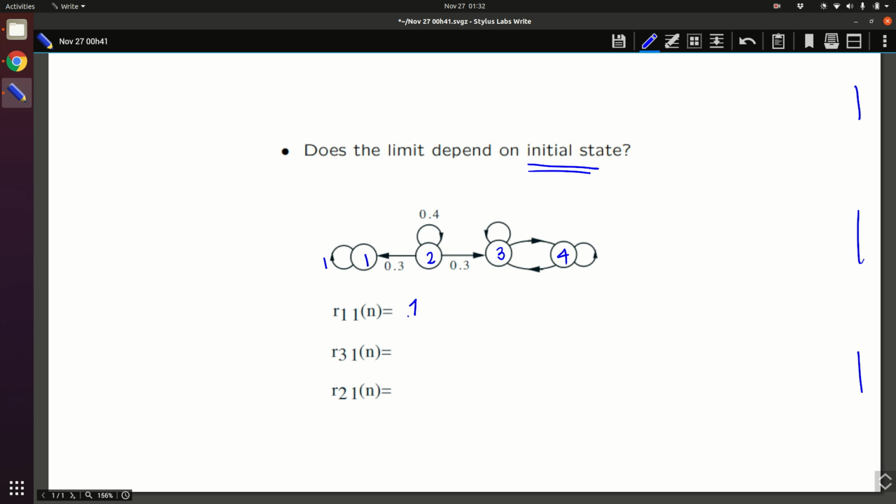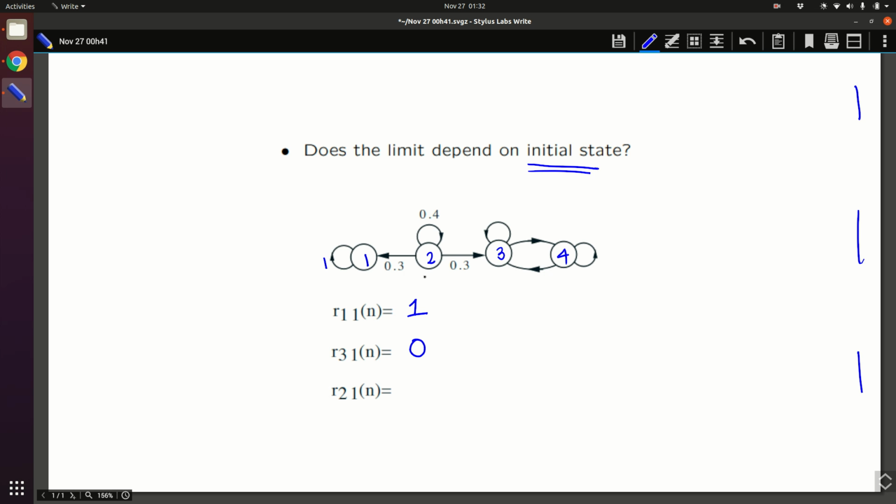This is always going to be 1. Now look at 3, 1. Let's say your system is at 3. What's the probability that it comes to 1? That is never happening, right? From 3 it either goes to 3 or goes to 4. From 4 it remains in 4 or comes back to 3. There is no way it goes to 2 and no way it goes to 1. So if it starts at 3, there is no chance of reaching 1.